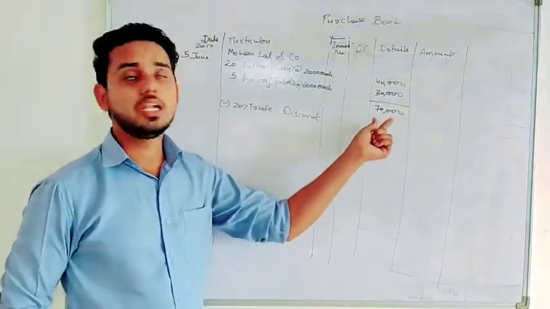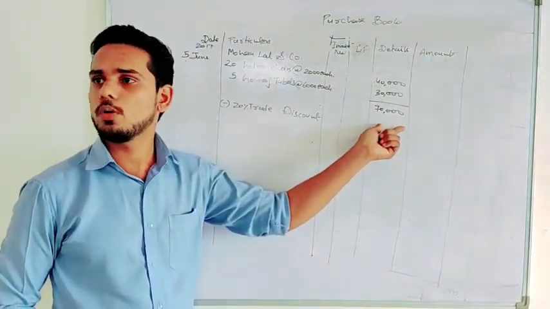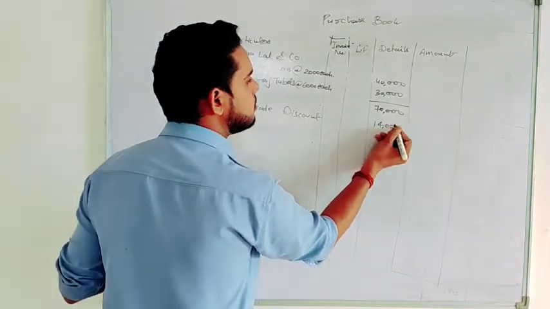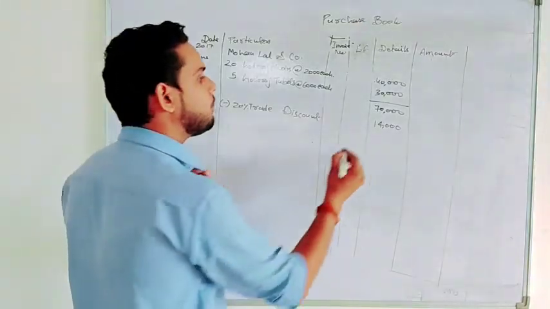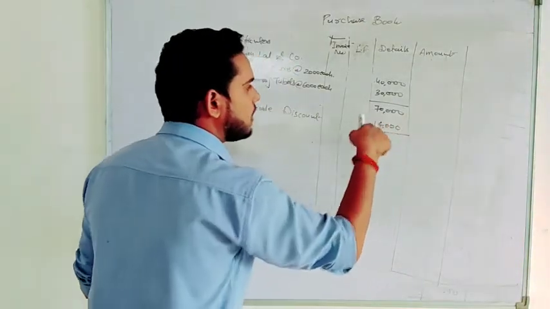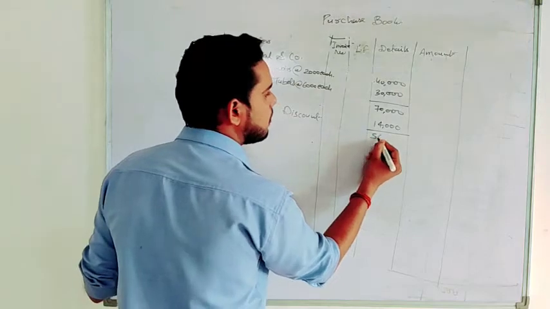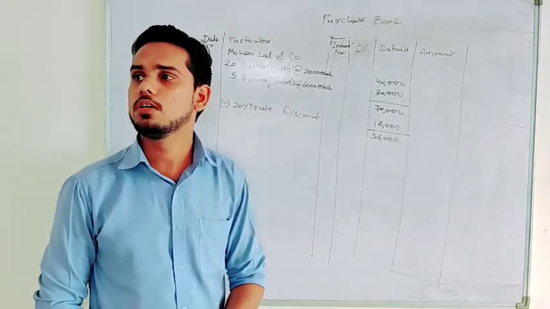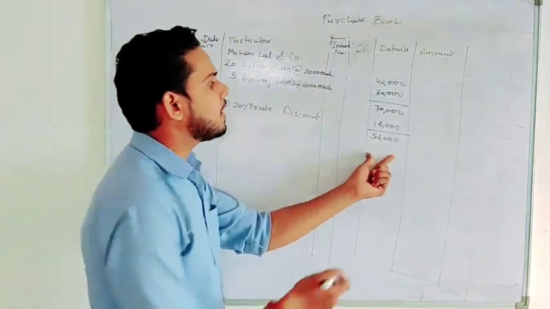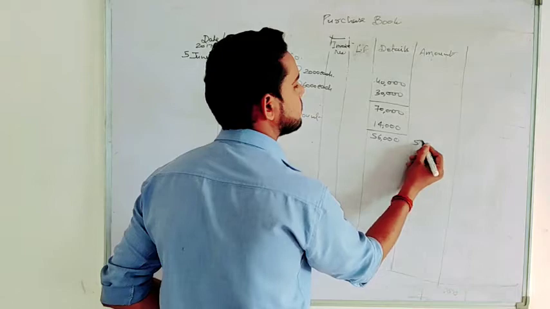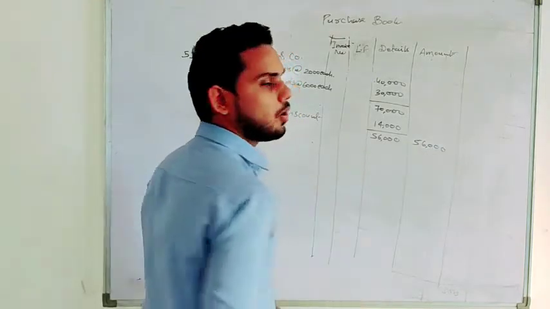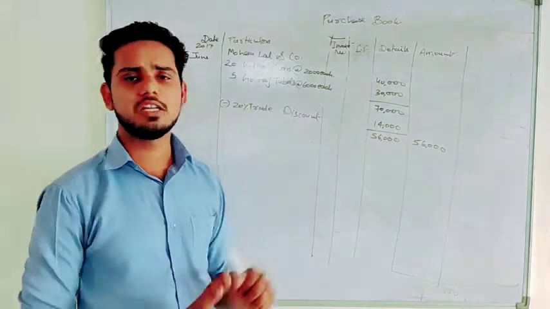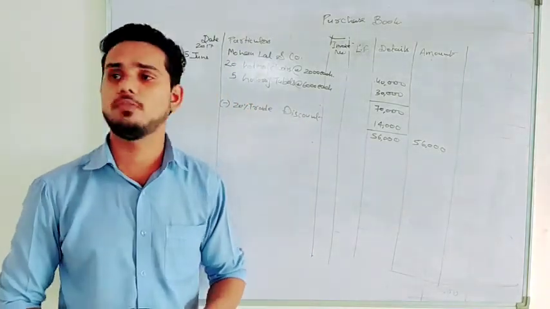Now we will calculate 20% of this list price. Okay, so 20% of 70,000 will be 14,000. So we have deducted that 14,000, and after deducting, we will get a value of 56,000. Any confusion? This is the actual price, and this will be written in the amount column also here. Okay, this is just for calculation. The details column, LF and invoice number are of no use, but still you have to prepare the format.